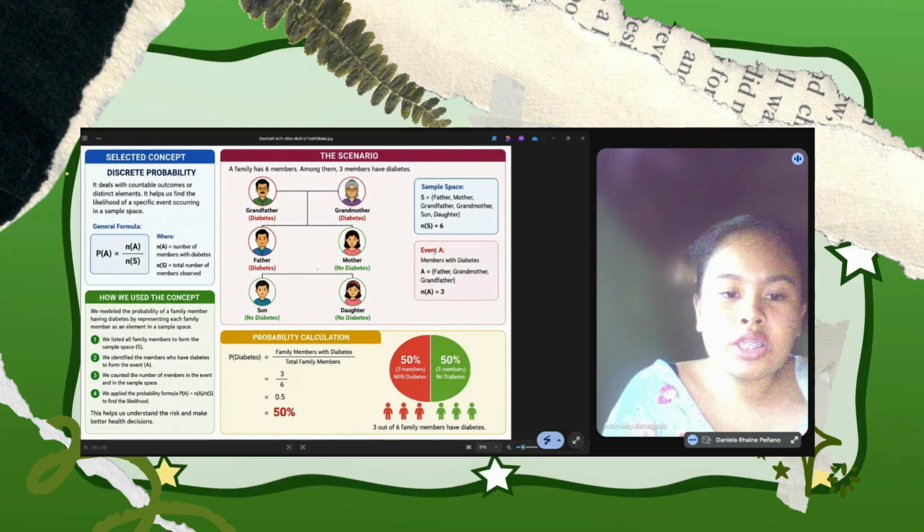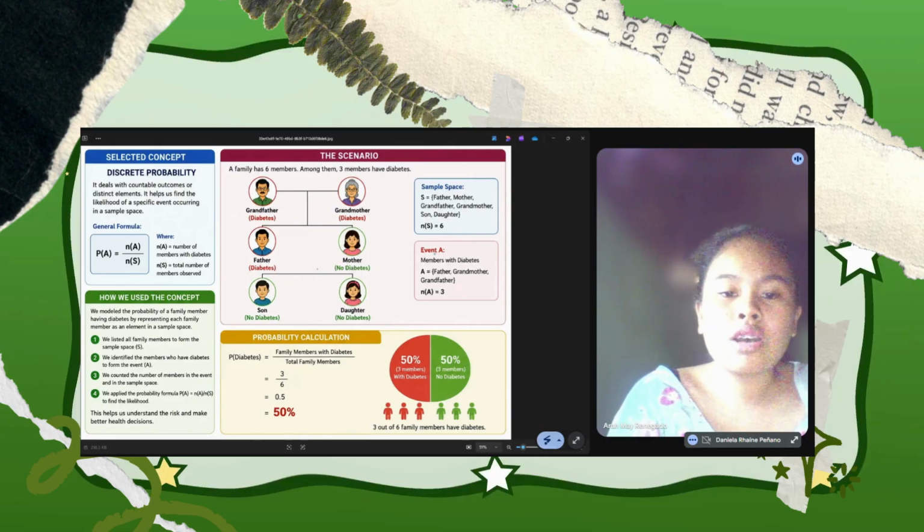Substituting these values, it becomes 3 over 6, and when you divide it, it becomes 0.5 or 50%. This means that the probability or percentage of having diabetes based on the family history is 50%.